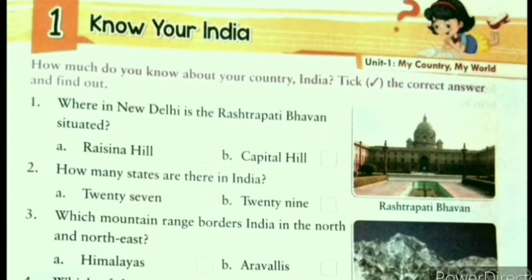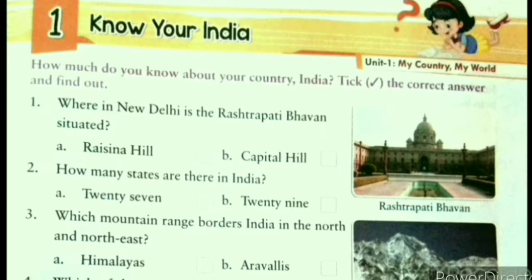Read after me. How much do you know about your country, India? Tick the correct answer and find out. So, we proceed with question number 1. Where in New Delhi is the Rashtrapati Bhavan situated? Answer is the Raisina Hill.